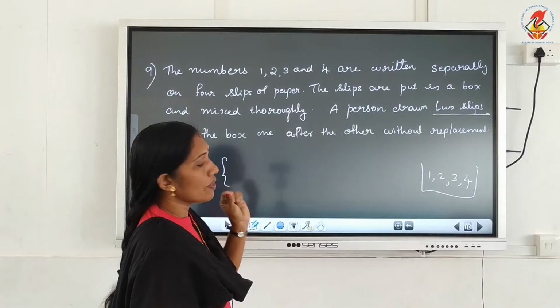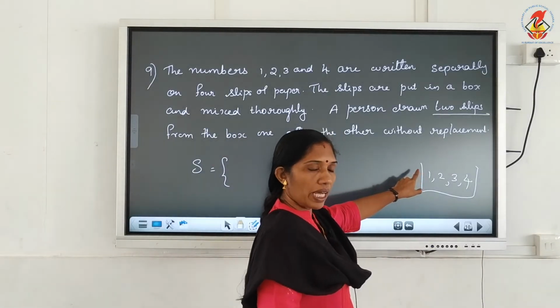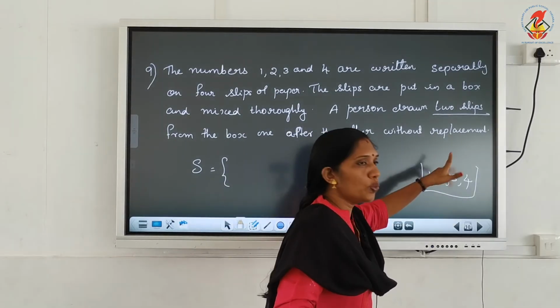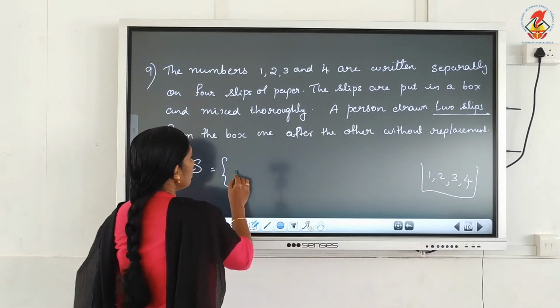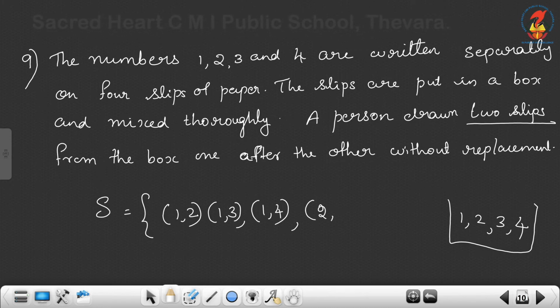So we won't get 1, 1. There is no possibility since there is only 1 here, and without replacement we have to take 2 at a time. So 1, 2 is one possible case. I can take the slip 1 and 2, or the other case is 1, 3 or 1, 4. 1, 1 is not possible. Now 2, 1, one possibility, 2, 2 not possible, 2, 3 and 2, 4.